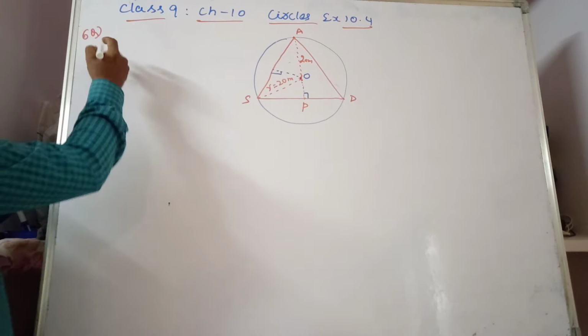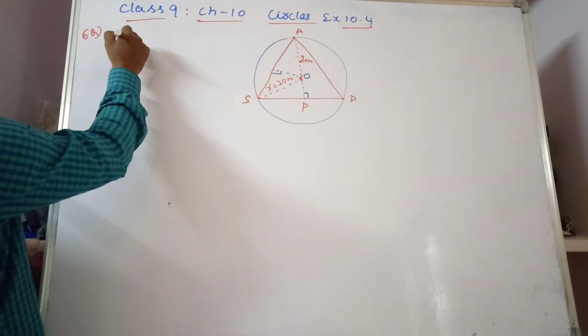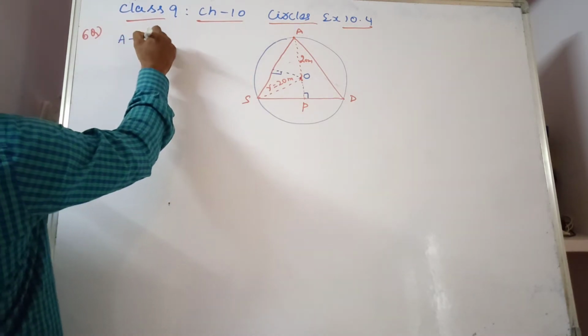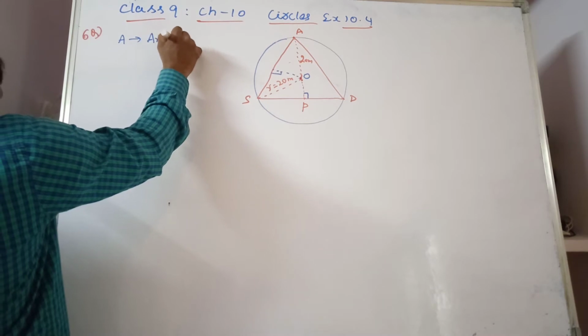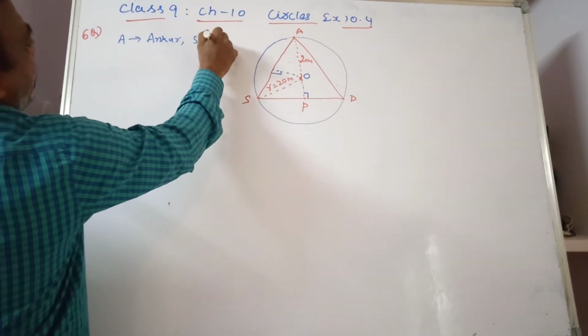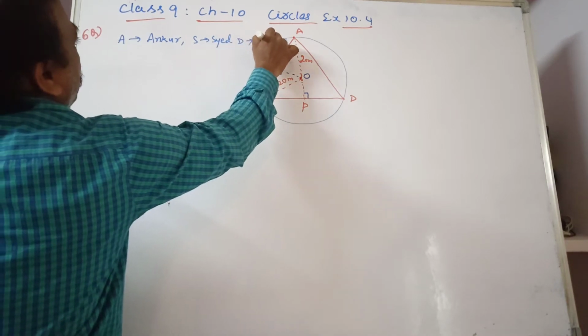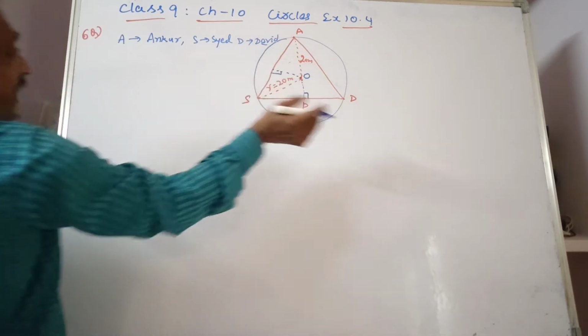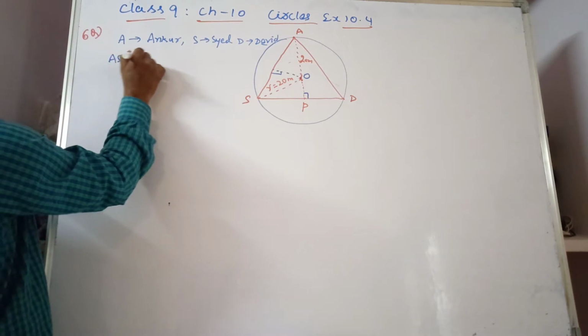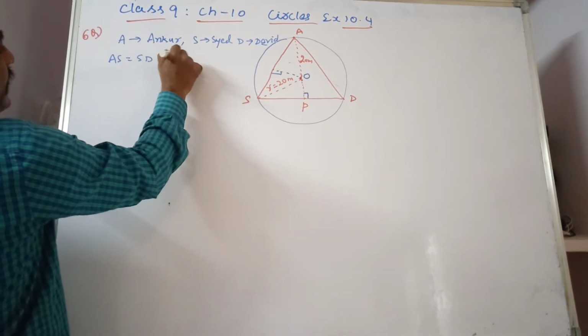Here, A is Ankur, S is Syed, and D is David. They are sitting at equal distances, so AS equals SD equals DA.